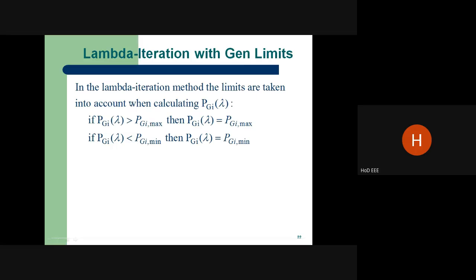In the lambda iteration method we can take the generator limits into account. That means if the power generation is greater than the maximum value, we have to fix it at the maximum value only. If the power generation is less than the minimum value, we have to fix it at the minimum value only. Suppose the economic dispatch gives a power generation below the lower limit or above the higher limit. These constraints are also taken into account. Then we have to solve the problem. Very, very important.